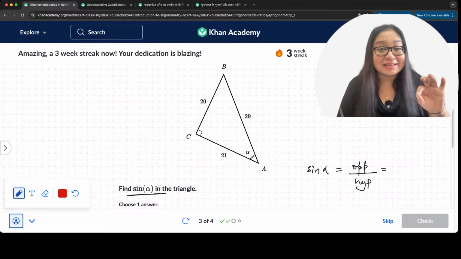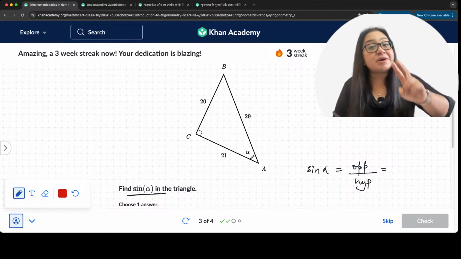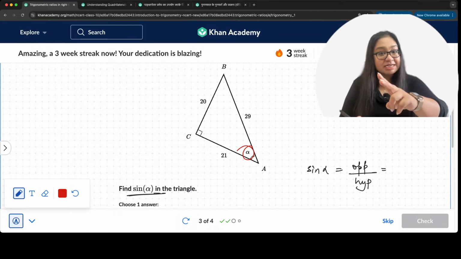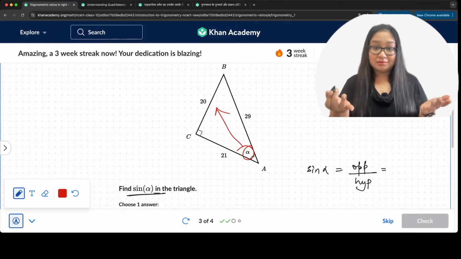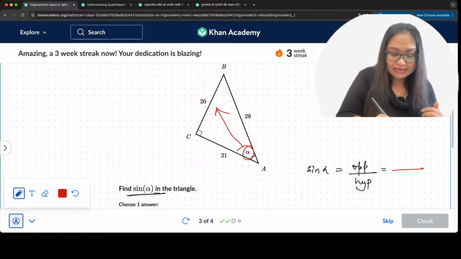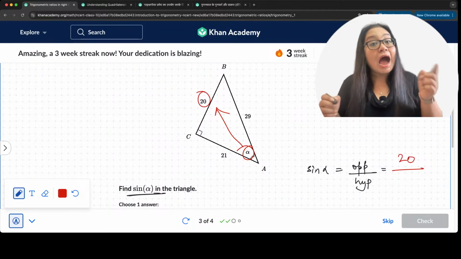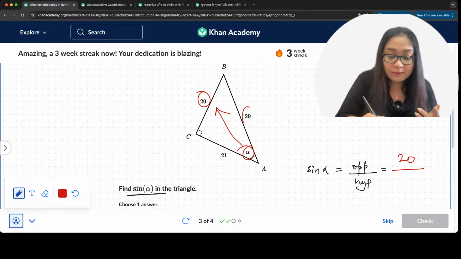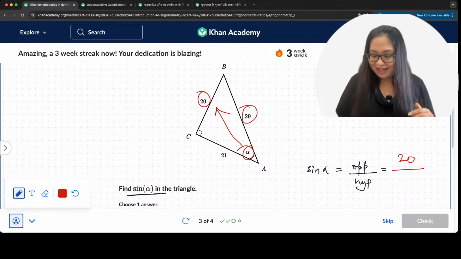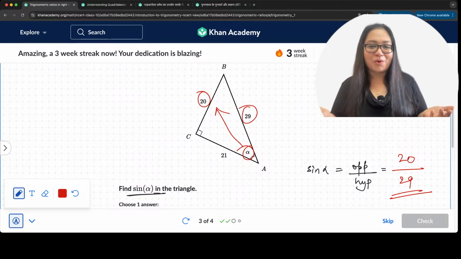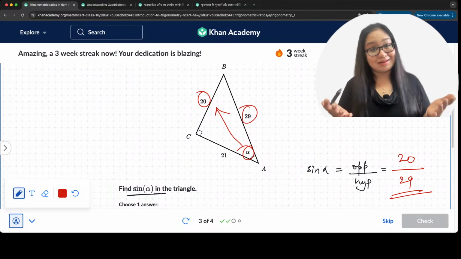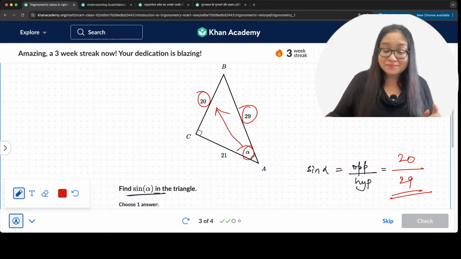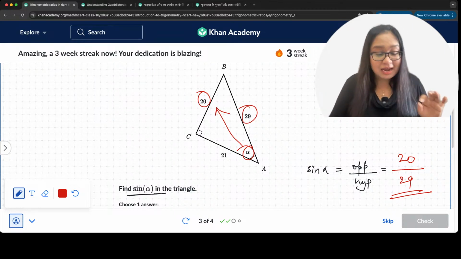First thing, sine is opposite upon hypotenuse. So opposite side for alpha. This is alpha. Opposite, durwala. Opposite this one. Right? This is 20. Hypotenuse is the longest side, right? Which is the longest side? 29. Awesome. That's it. Hypotenuse, 29. Here we go. 20 by 29 is the answer, right? Does everybody understand this? Yes? Everybody's getting this? Okay. 20 by 29 is the answer here.